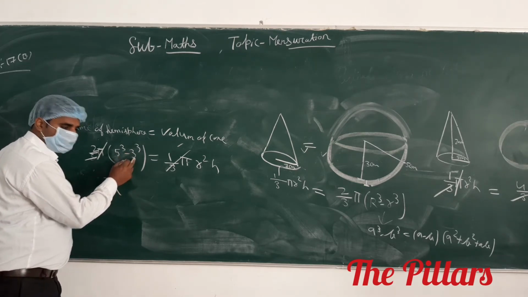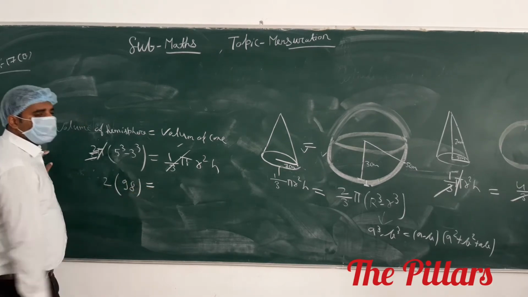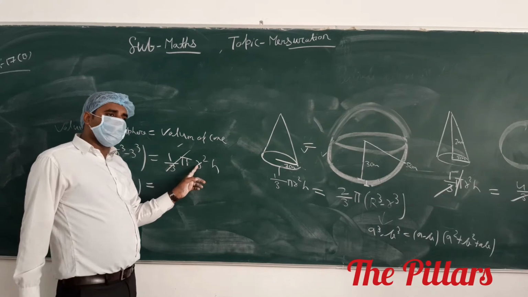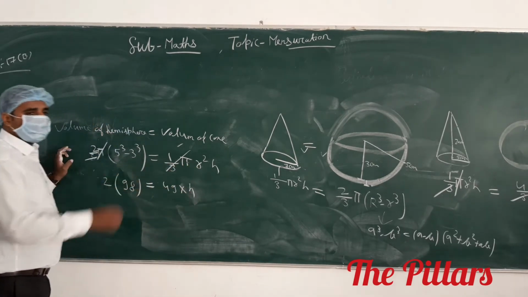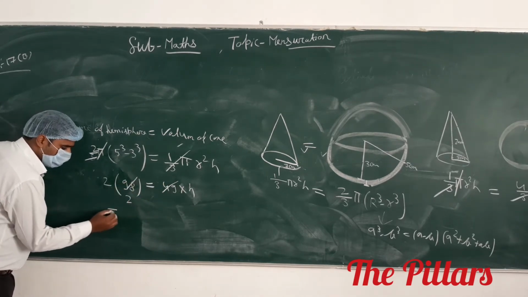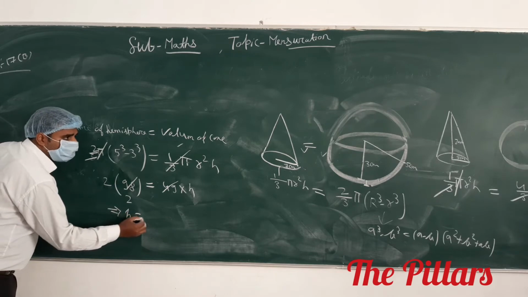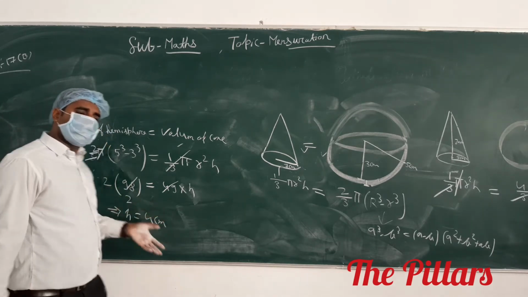This 98 equals to r square h. 49 into h, 49 times 2 is 98. This implies that the value of h equals to what? 4 centimeter. This type of question only are asked.